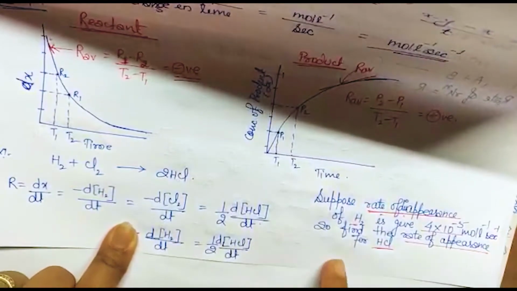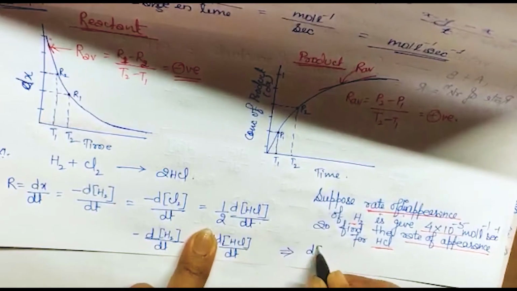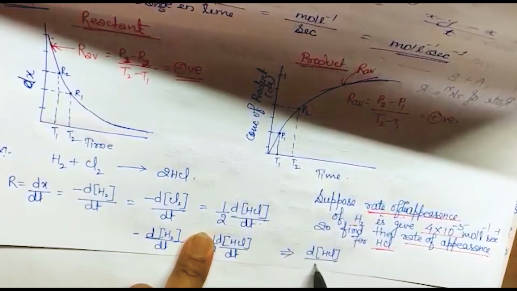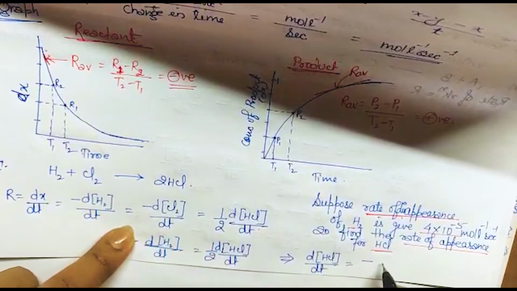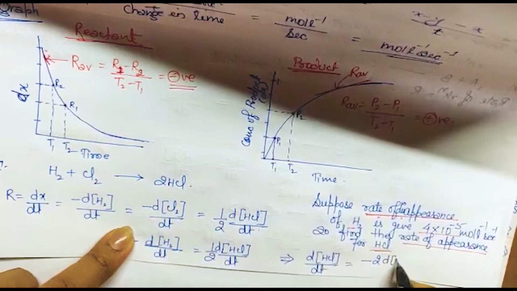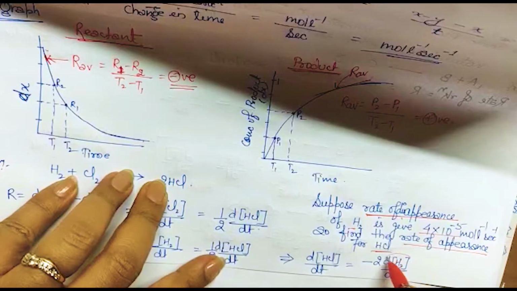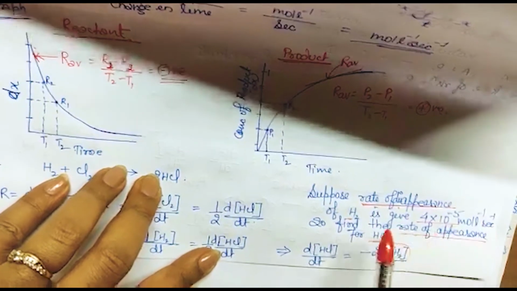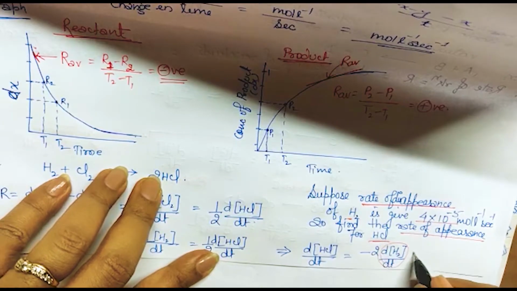So we want the formation of this one. So d[HCl] by dt will be equal to, putting this 2 over here, 2 into minus d[H2] upon dt. This whole value, the rate of disappearance, is given. So put the value and get the answer.